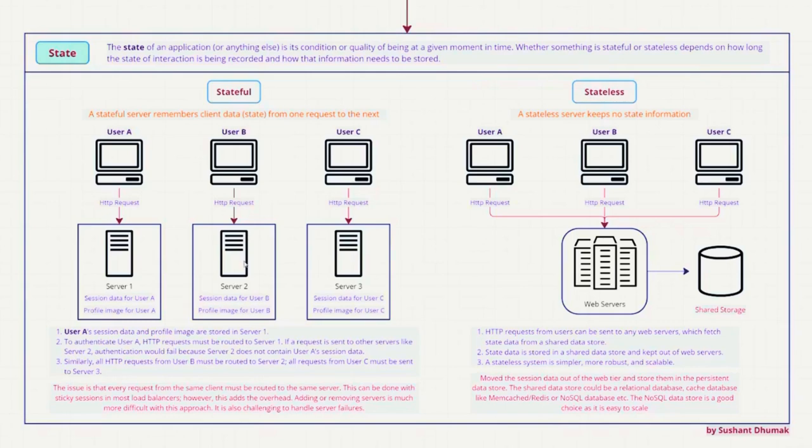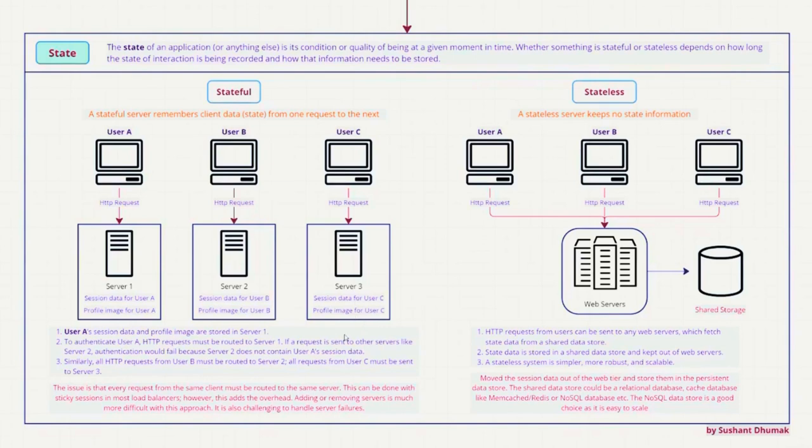If the request goes to server two, but the session data is stored with server one, then server two will not have that information. That request will not be fulfilled, so it will fail. Similarly, for user B, if the request goes to server one or server three, it will again fail. And similarly for user C, if the request goes to server one or server two, it will fail because the data is stored in the respective server only.